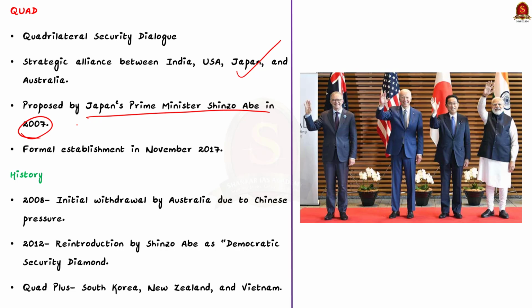However, the Quad's progress was hindered when Australia withdrew in 2008 due to China's pressure. In 2012, Abe reintroduced the concept as the Democratic Security Diamond to protect maritime areas from the Indian Ocean to the Pacific. So formally, the Quad was established by these four nations, which includes India, USA, Japan and Australia, in November 2017. Quad members have also indicated their willingness to expand Quad into Quad Plus, that would include South Korea, New Zealand, Vietnam and others. So with this basic understanding, let us now understand its main objectives.